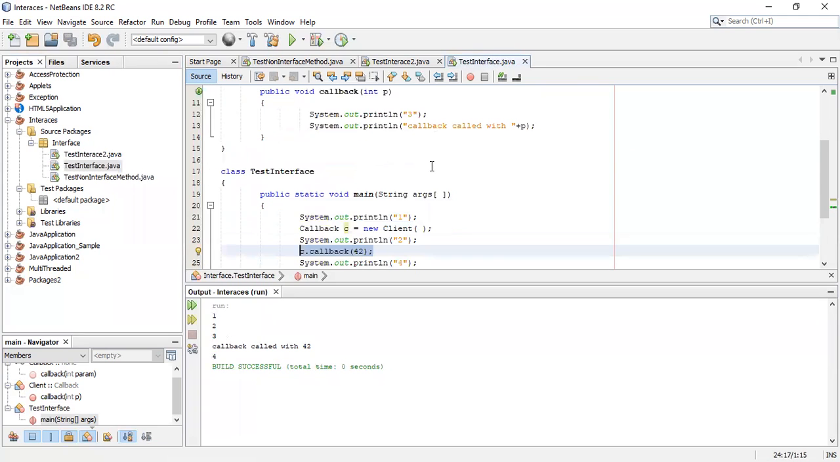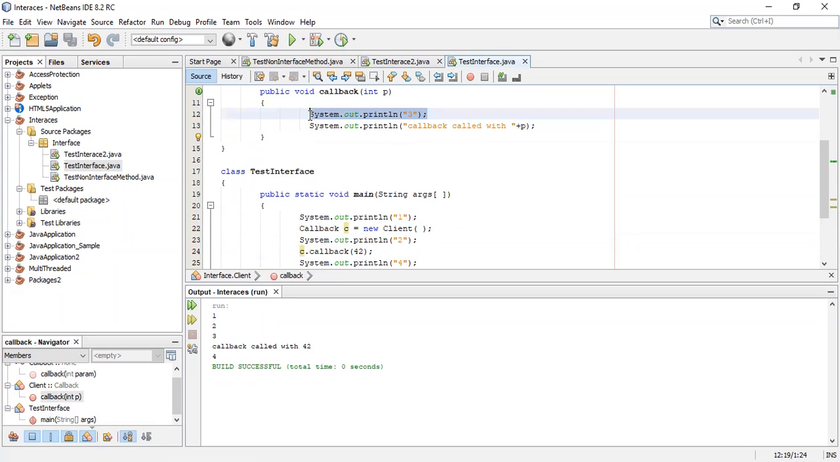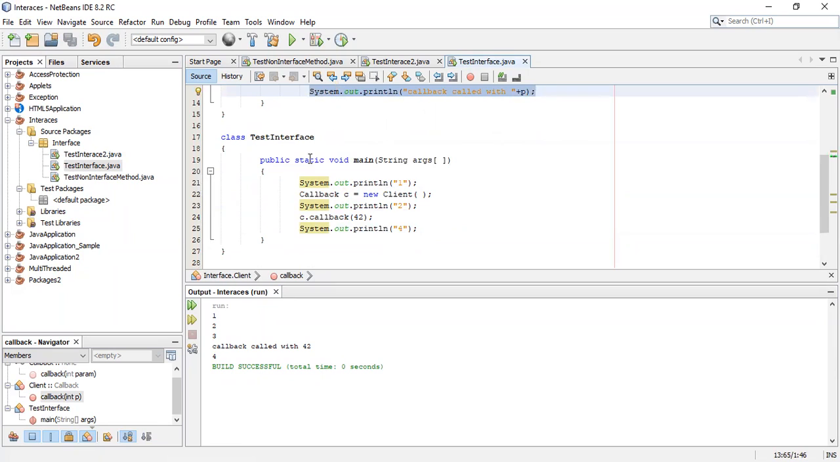That means program control will move to the callback before execution of the message callback called with 42. So 3 is printed. That means program control is here. Okay. Then System.out.println callback called with 42. After execution of the statement, again it will come back to the main method. So to know whether program control is moving to the main method or not, this value 4 is printed. Okay, so in this way we can trace the program. Compulsorily we have to do like this. I don't know about some other advanced editors where there may be other methods. But generally in projects, in companies, they use these methods.